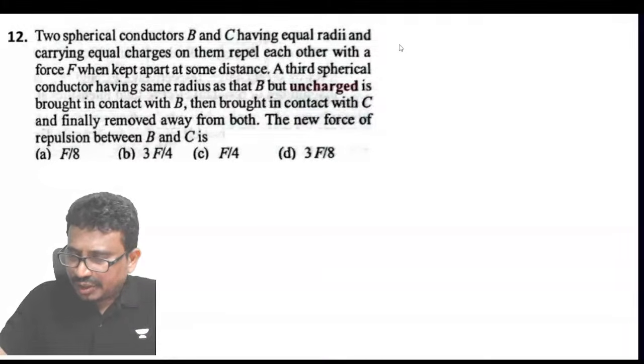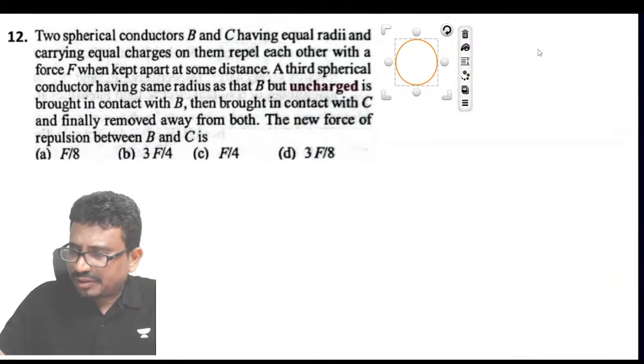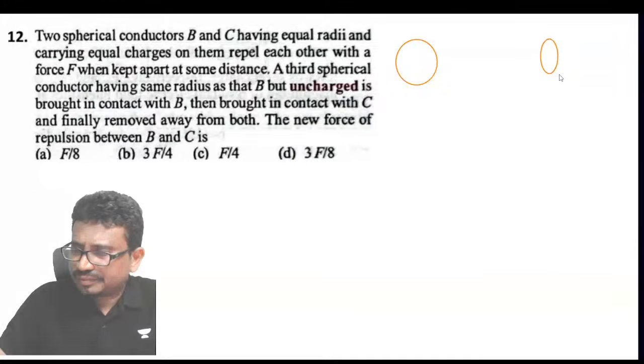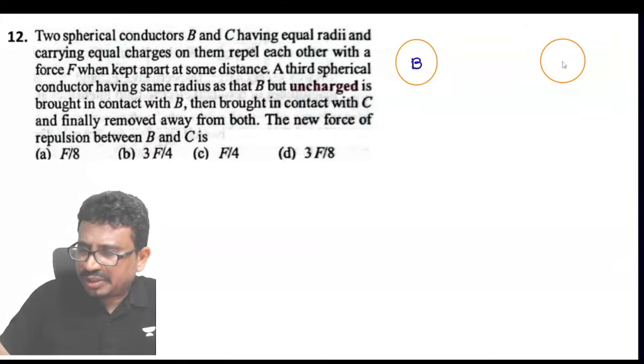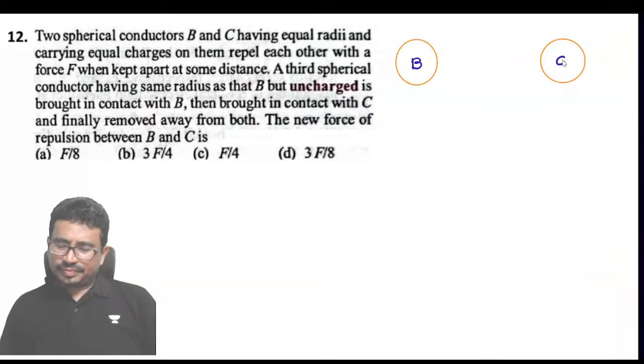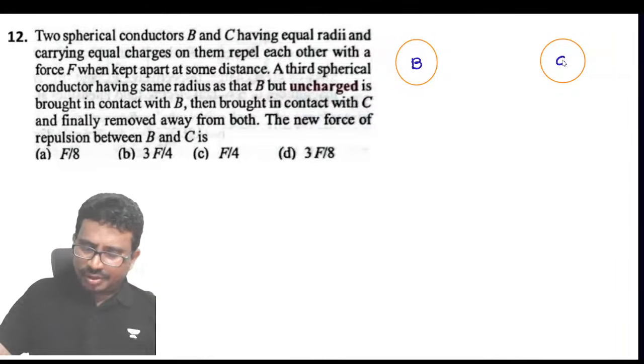So initially we have the two spheres now here. This is B, and if I call this C, this is the B sphere, this is the C sphere. Equal charge.